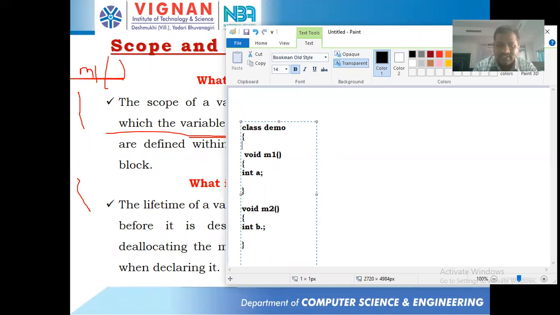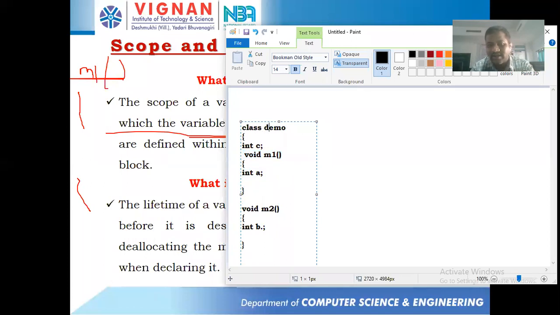Suppose I declare a variable int c, and c can be used in the entire class. That means it can be used by the m1 method, by the m2 method, and by any other method that we take inside the class called Demo.